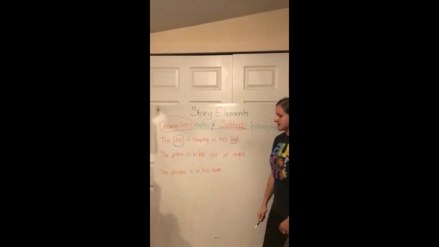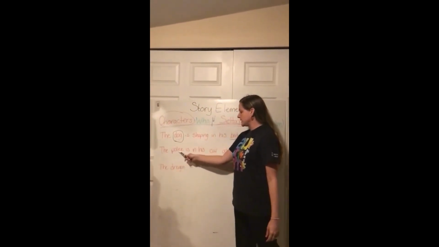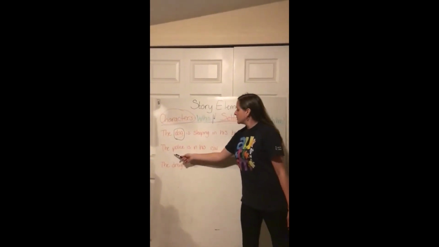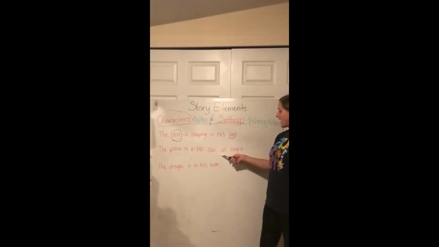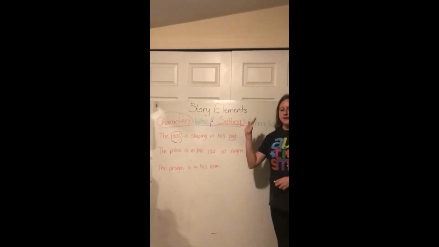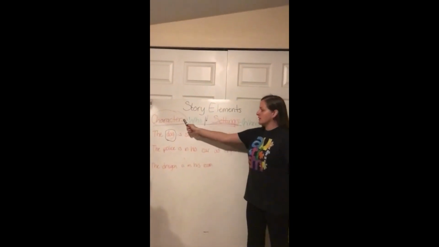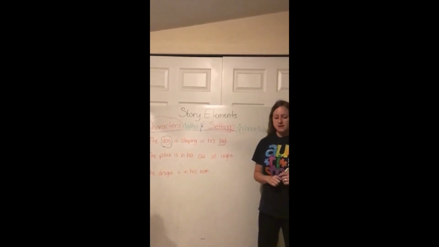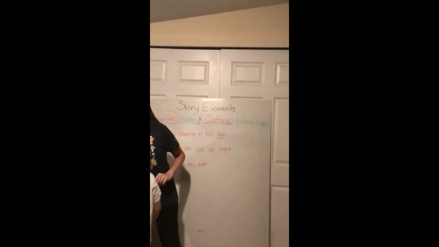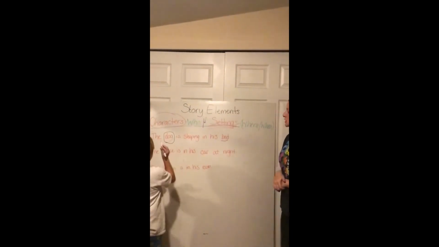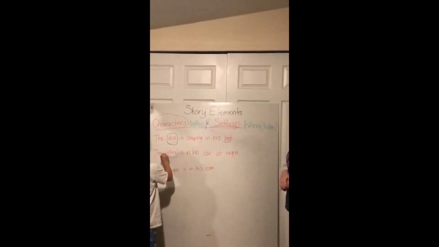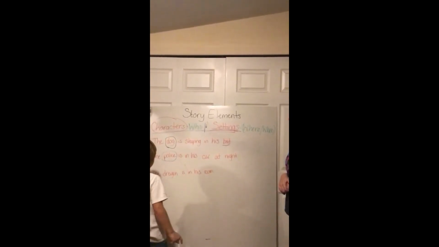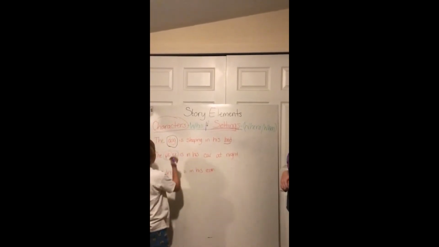Okay, we're going to go on to the next sentence. It says, the police is in his car at night. Raise hands, who can come up here and tell me. We need to know character and setting from this sentence. Thomas, can you come help me with this one? We're circling our character. Can you tell us our character as you circle it? The police is the main character, just like in Dog.